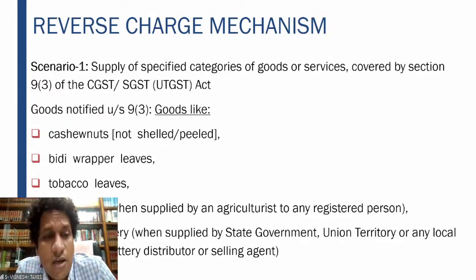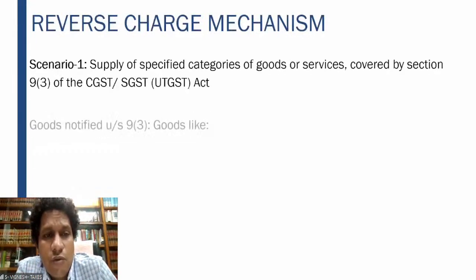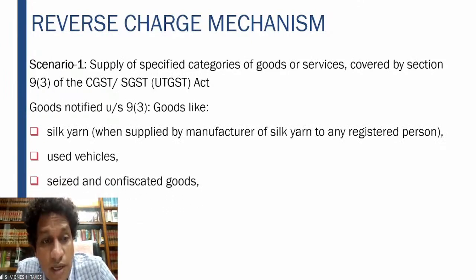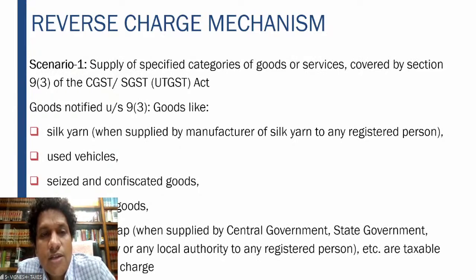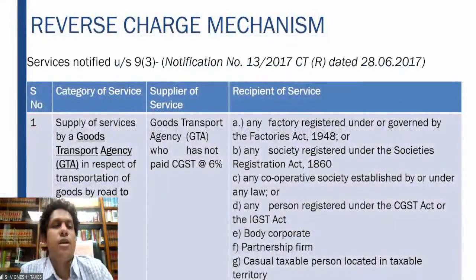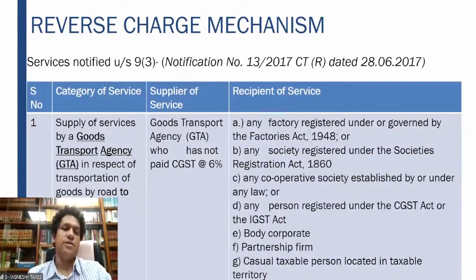So these are all covered under reverse charge mechanism, supply of goods. Whereas again, what are the goods which are there? Silk yarn, used vehicles, seized and confiscated goods, right? All these tax under old and used goods which are there, waste and scrap when supplied by the central government, union territory, local authority, etc., are taxable under reverse charge mechanism. Right? Now, we come to the services which are notified under 9 subsection 3. Very, very important from your examination point of view.